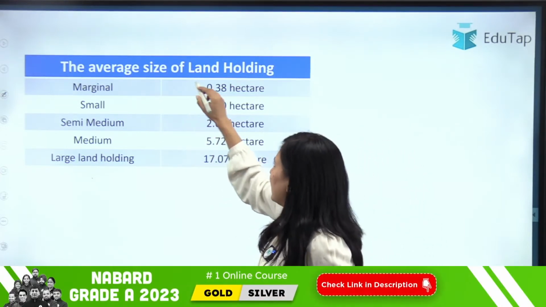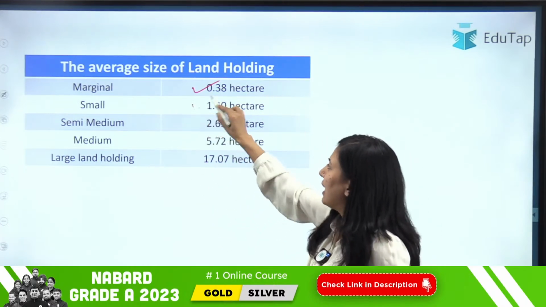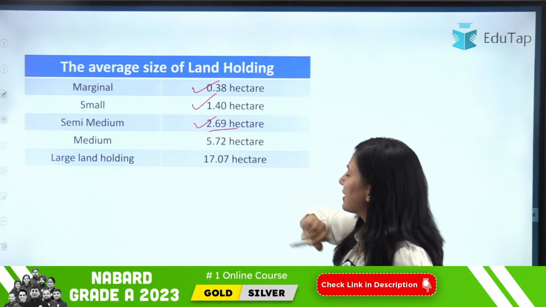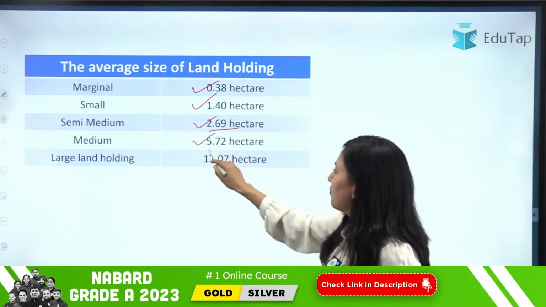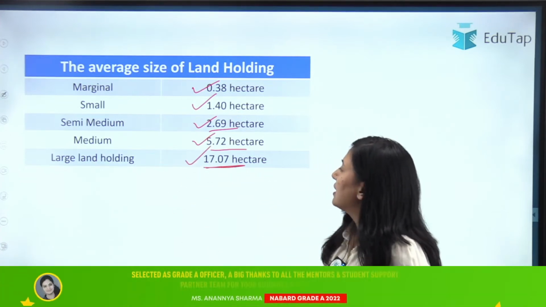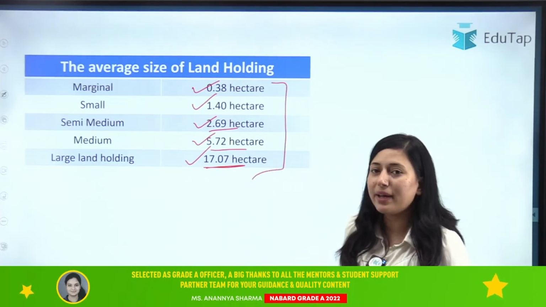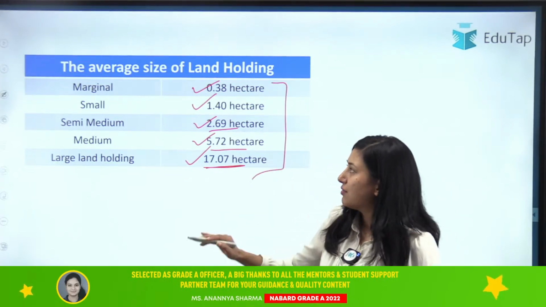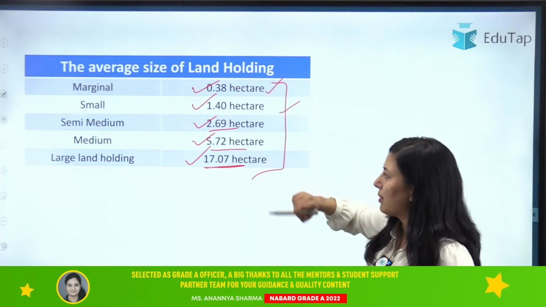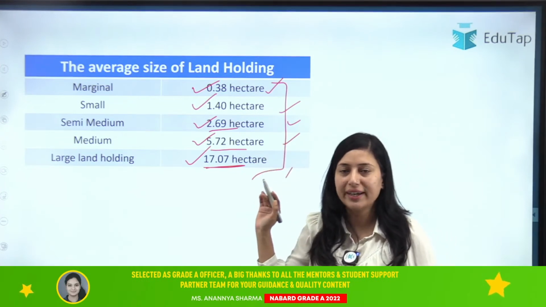So marginal is 0.38 hectare. Clear? For small, the average is 1.40 hectare. For semi-medium, it is 2.69 hectare. For medium, it is 5.72 hectare. And for large land holding, it is 17.07 hectare. Clear? Now these data are also important. Question might come from any of it. I have just covered the question for marginal. Now a question can be asked for small, semi-medium, medium or large. So आपको ये सारे data पता होने चाहिए, right?